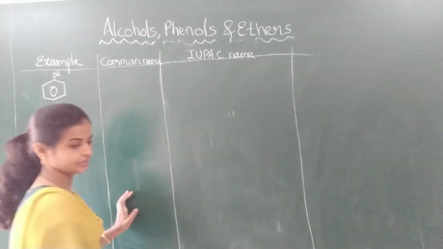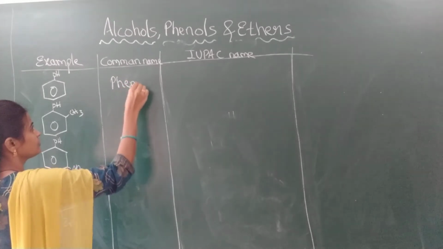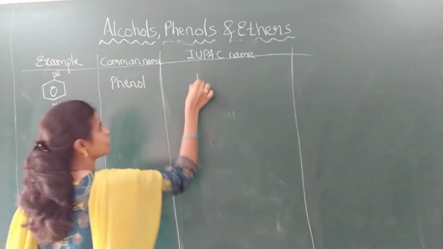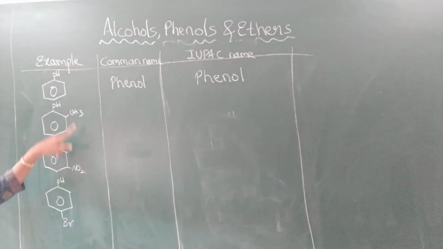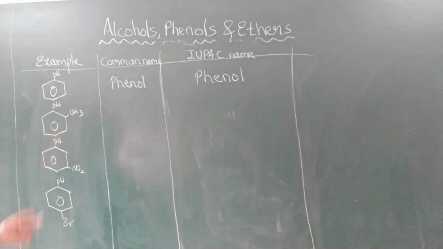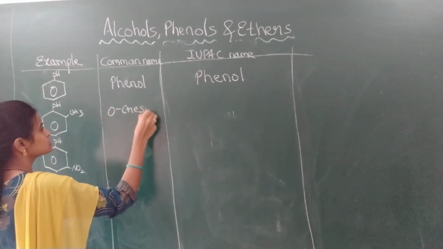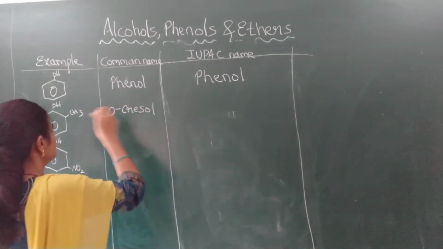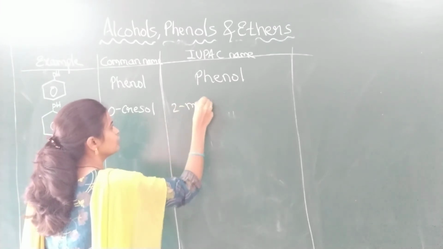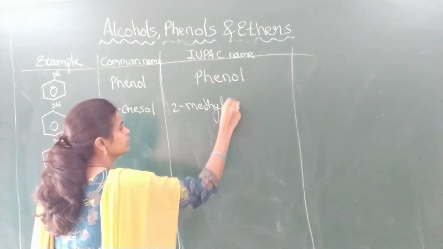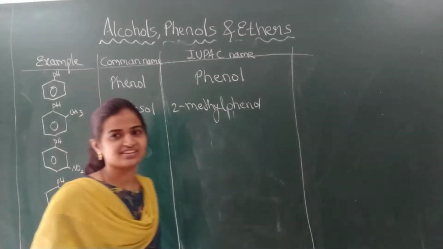Now, what is the common name of this one? Phenol. The IUPAC name is also phenol itself. Next, in the nomenclature we have taken this example. What is the common name of this one? Ortho. At the ortho position, a methyl group is there. Therefore, 1, 2 position, isn't it? So, ortho methyl phenol. The IUPAC name is 2 methyl phenol. Don't write it as phenyl. It is phenol. Phenyl is a disinfectant, isn't it?